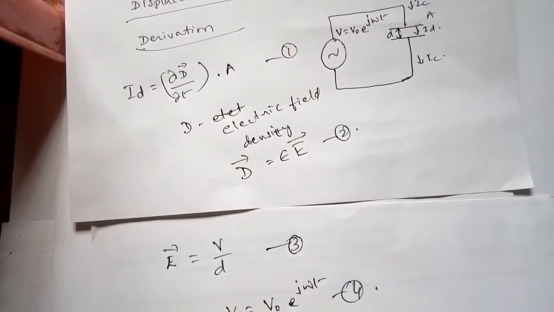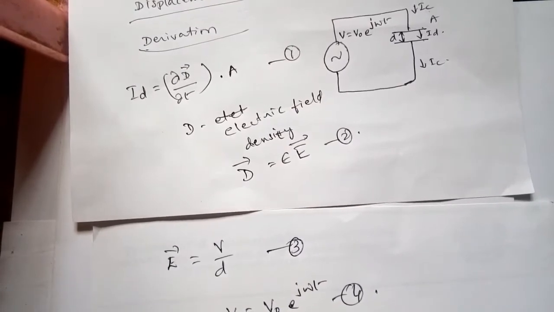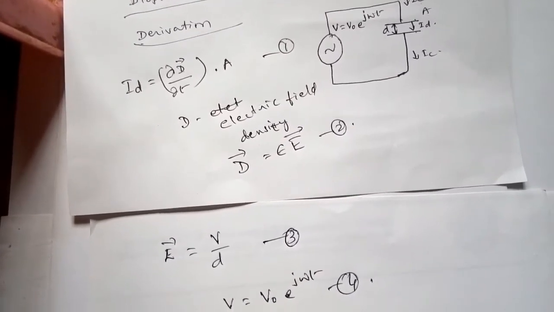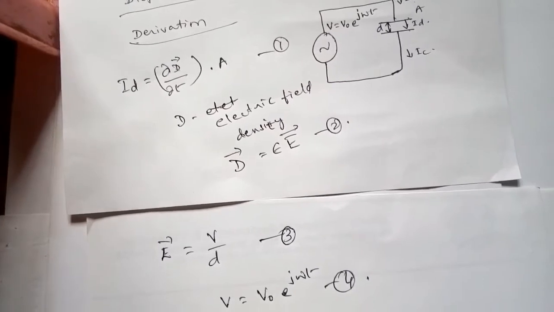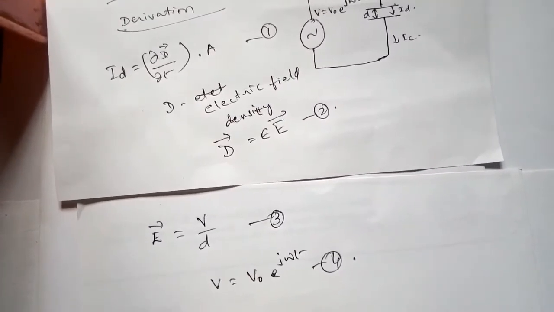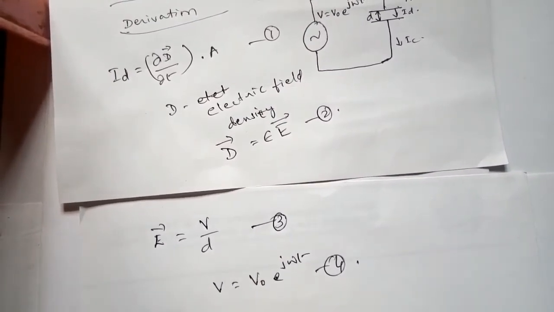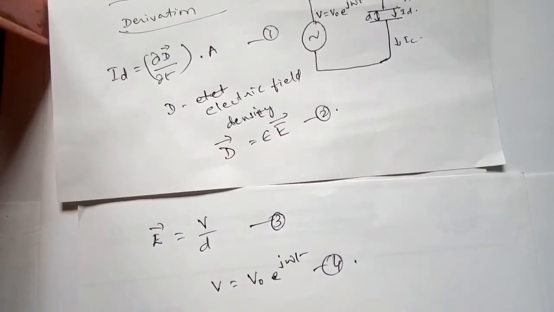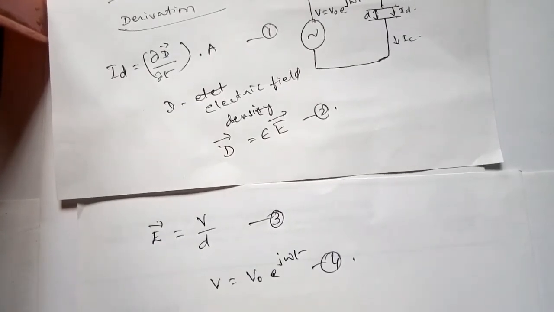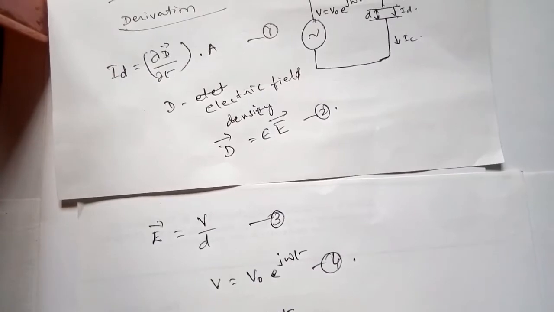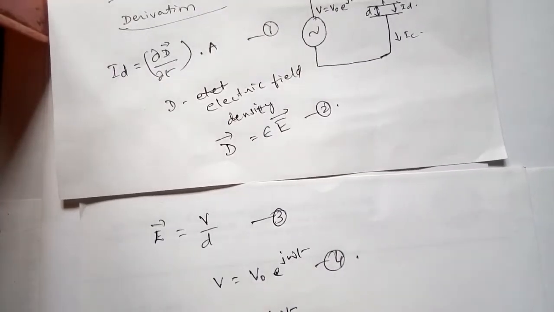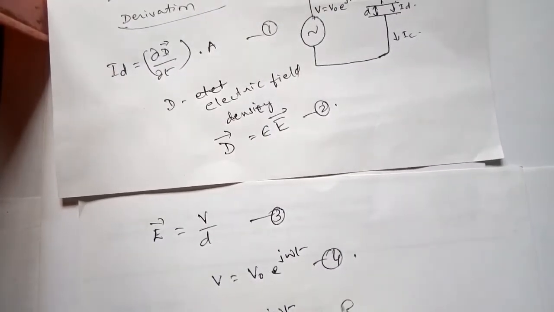So combining equations 2, 3 and 4, we can write D is equal to epsilon by d V naught e to the power j omega t. Call this equation 5.